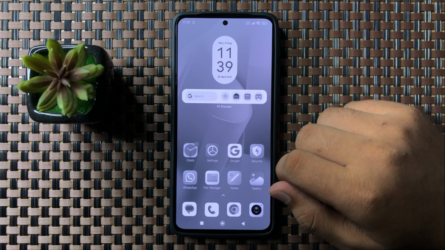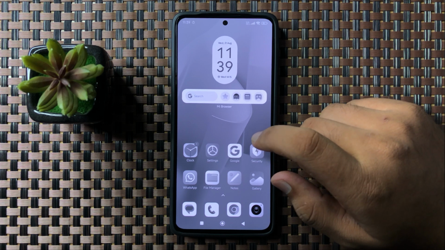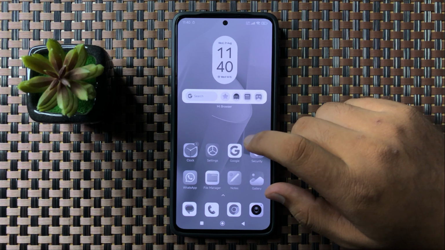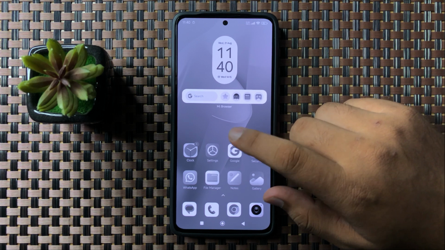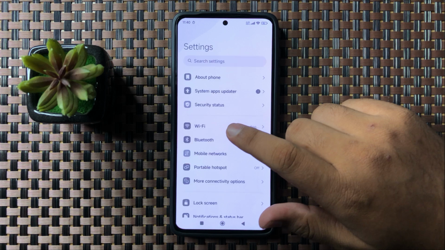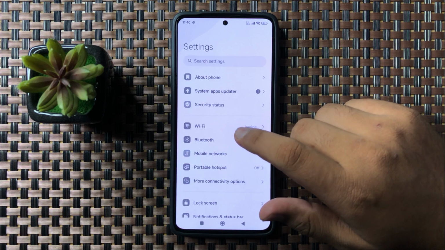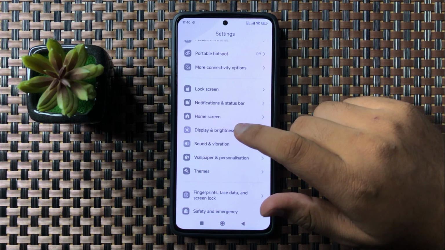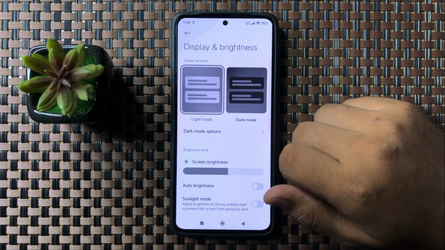In this video I will show you how to fix the black and white display issue on your Xiaomi phone. So to fix this issue, first of all open settings. Now in settings, scroll down and here tap on display and brightness.